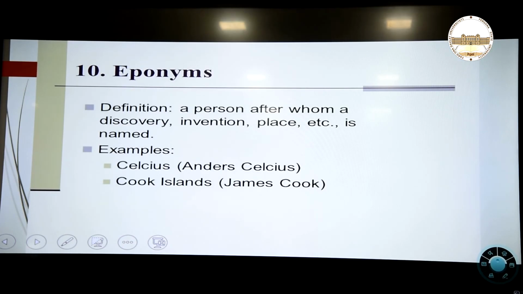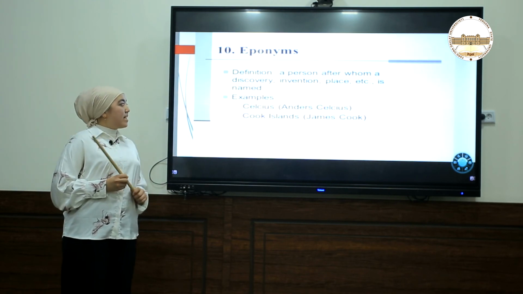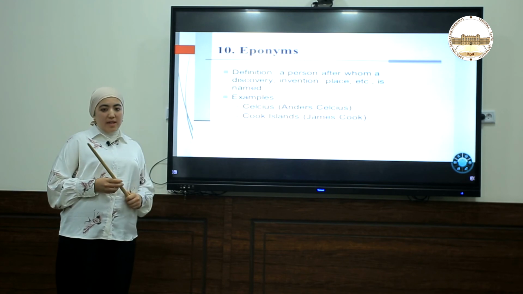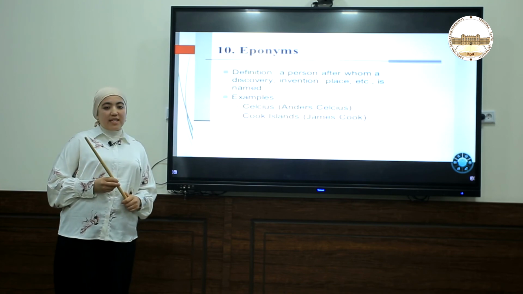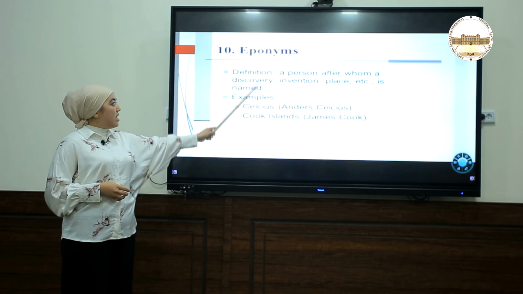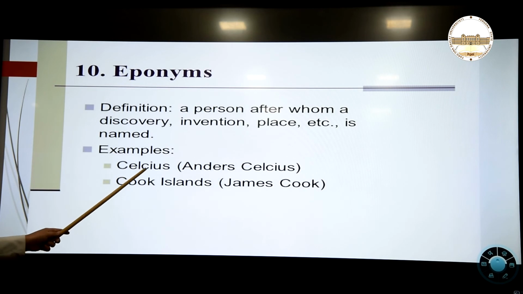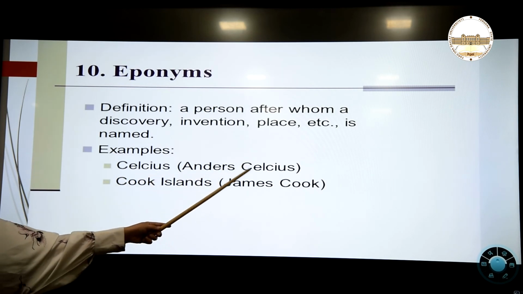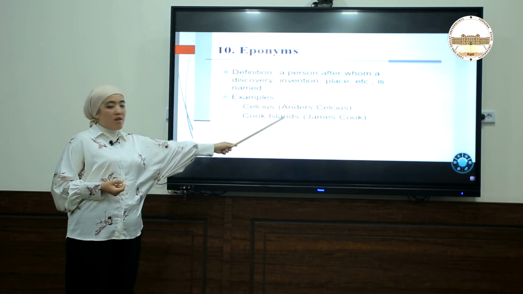Next one is eponymous. Eponymous is a person after whom a discovery, invention, or place is named. For example, some inventor or some person can create a new kind of place or invent some new object, and with the help of their name we can move the meaning to another thing. For example, here it's the Celsius, after Andreas Celsius, we are calling the object by his name because it's his invention.